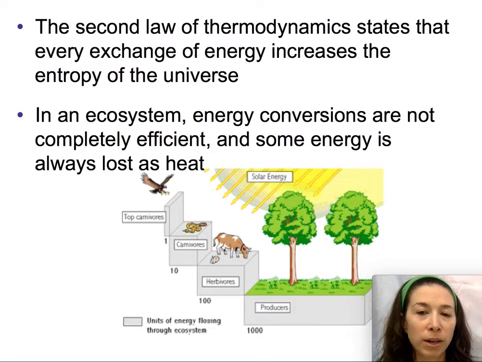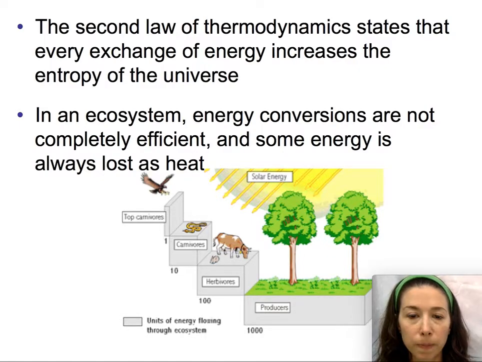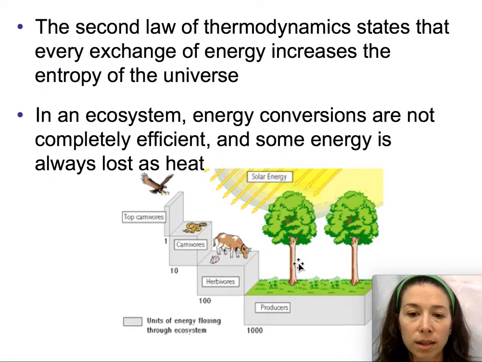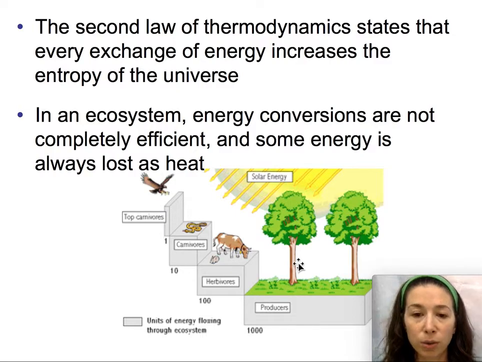The second law of thermodynamics states that every exchange of energy increases the entropy of the universe. So here's a diagram of the transformation of energy that we've been talking about. Here's the solar energy coming from the sun that is feeding the plants. Plants are harvesting that energy, and they use very beautiful and complex systems to capture those photons and actually convert CO2 from the air into organic matter.